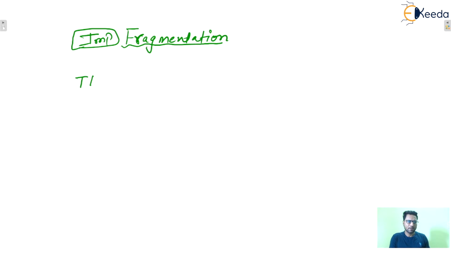Let's say this is the transport layer, this is the network layer, and this is the data link layer. Let's say at the transport layer the data size is 200 bytes. One packet at the transport layer is known as a segment. So this segment is of 200 bytes.